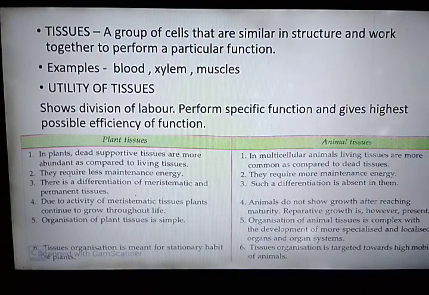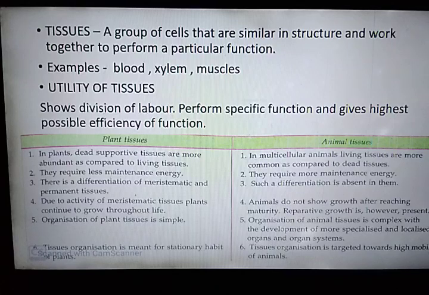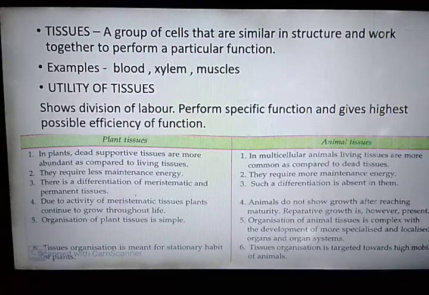Next topic is the difference between plant and animal tissues. Do plants and animals have the same structure? No, we have studied about the plant cell and animal cell. They have some difference in their structure. Do plants and animals perform similar functions? No. Plants and animals perform different functions according to their habitat and their mode of nutrition.